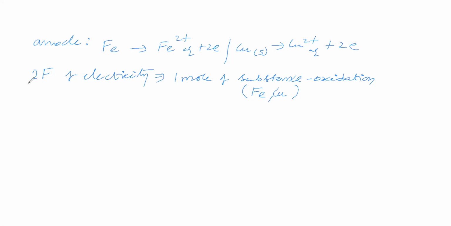2 Faraday of electricity, in the sense 2 into 96,500 coulomb. Suppose this much quantity of current is passed, then 1 mole of substance is undergoing oxidation. The substance contains some amount of iron and some amount of copper.